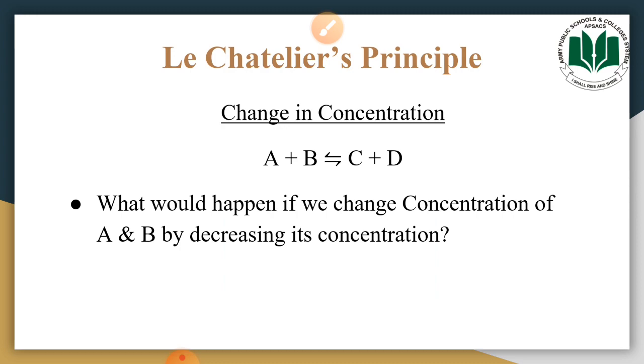Now we are moving towards another case. We first talked about the case in which we increase the concentration of reactants. Now we will talk about the case in which we are decreasing the concentration of reactants. So what is the change that we are carrying out within the reaction mixture? That change is the decreasing concentration of reactants. Now we know that whenever we make a certain change in a reaction mixture, the chemical system would oppose that change. So if we are decreasing the concentration of reactants, how would the chemical system oppose? It would oppose by increasing the concentration of reactants.